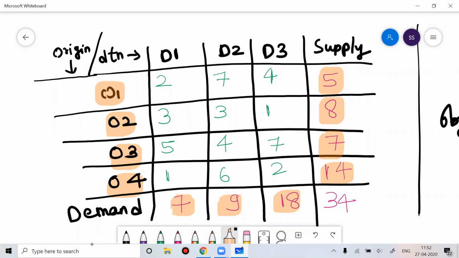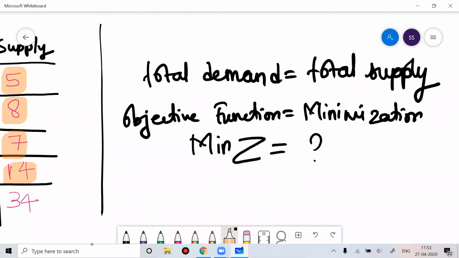Whenever you see a transportation problem, it is a rectangular matrix where you can see the maximal value of demand and supply, and you have to make sure that the total sum of demand is equal to the total sum of supply.